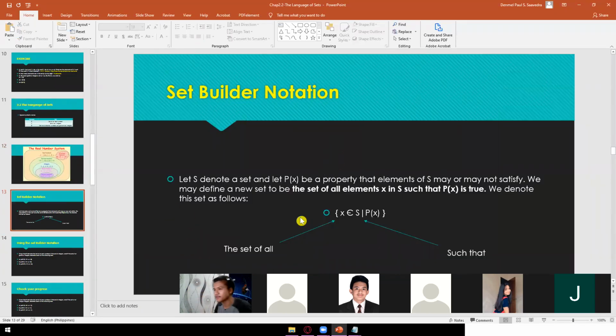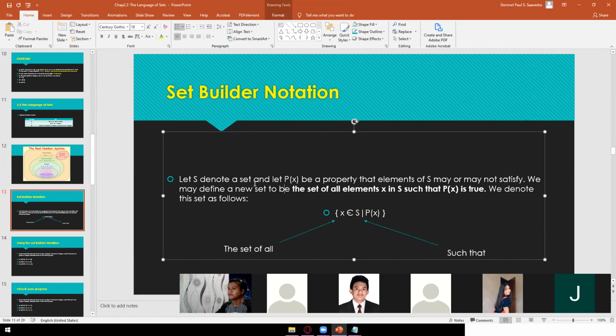So, set builder notation. Actually ganito yung makikita yung symbols mamaya. So, dito ipapaliwanag isa-isa kung paano yung pagbasa. Okay? So, let S denote a set, and let P of X be a property that elements of S may or may not satisfy. Okay, so depende sa binigay niyang condition. Okay? So we may define a new set to be the set of all elements X in S such that P of X is true.